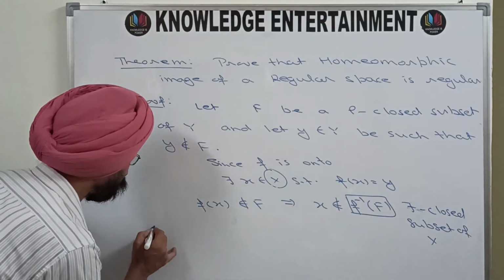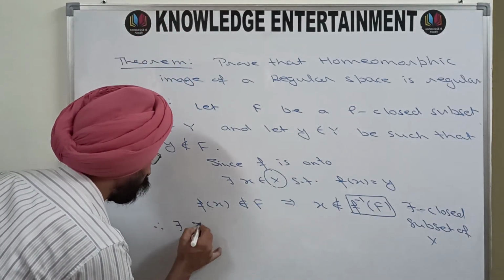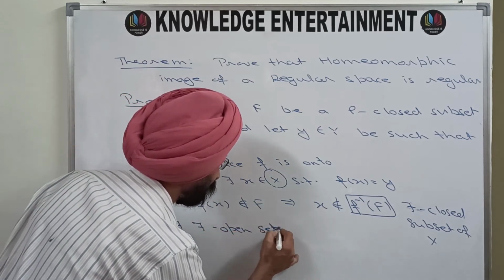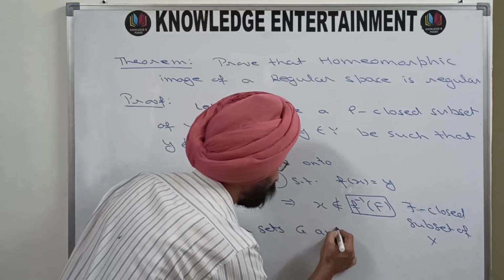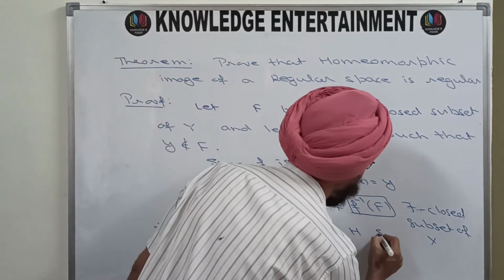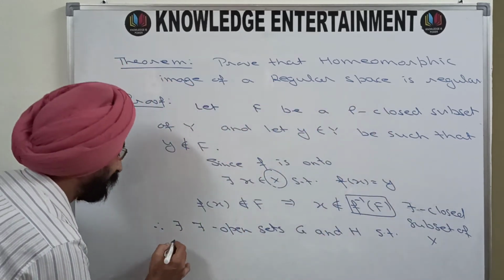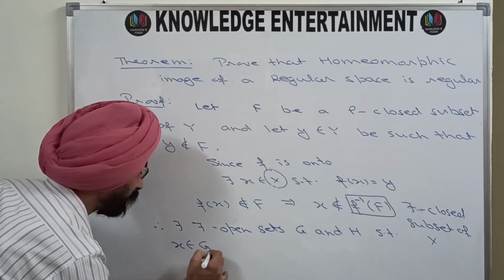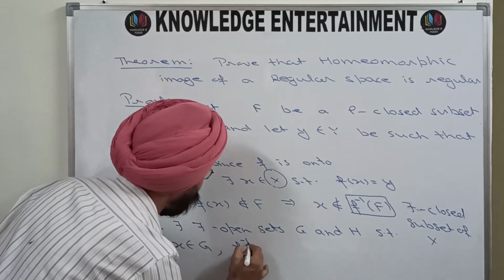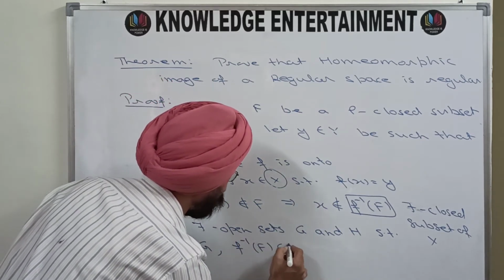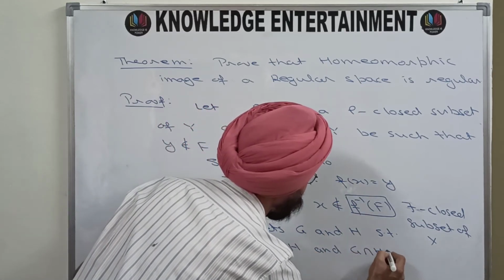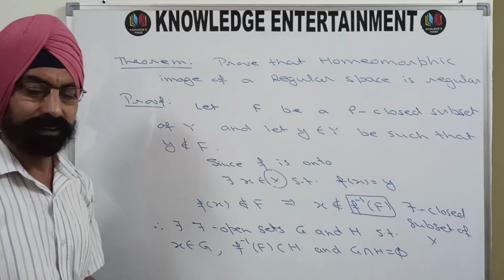So therefore there exist tau-open sets G and H such that x belongs to G, f inverse of F is covered by H, and G intersection H is phi.